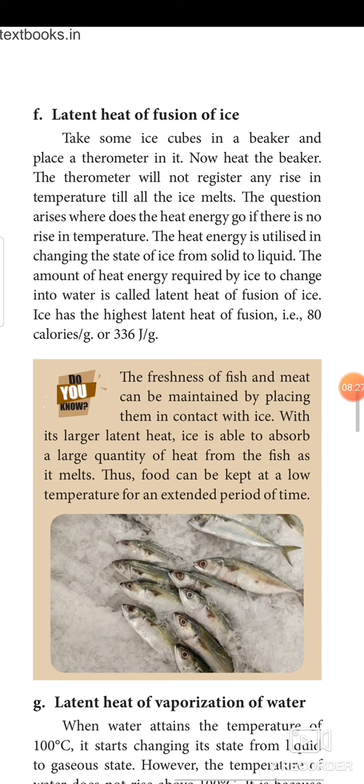The amount of heat energy required by the ice to change ice into water is called latent heat of fusion of ice. Ice has the highest latent heat of fusion, that is 80 calories per gram or 336 joules per gram.